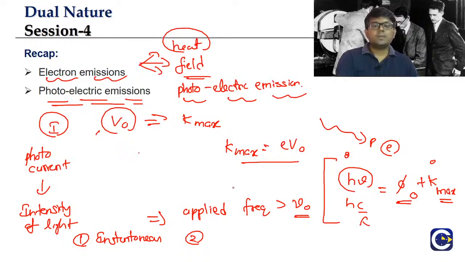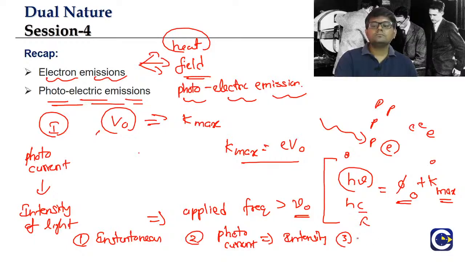If the applied frequency is more than the threshold frequency, it means more photons are coming, so more electrons can also come out. That is how it explains why the photocurrent value depends upon the intensity of the light. And the third observation is what? The stopping potential value will depend upon the applied frequency.